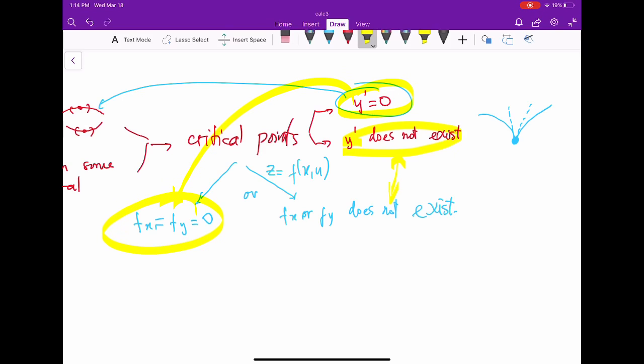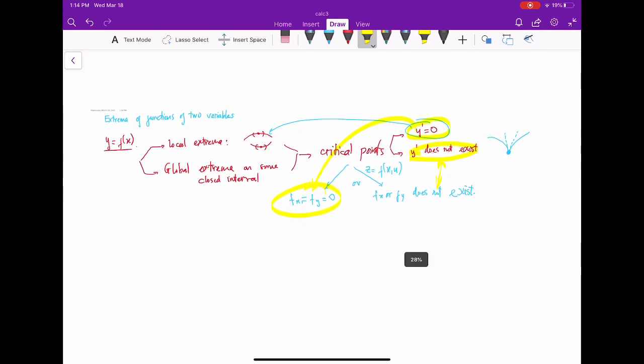And of course, the function will attain extrema at those points, okay? For local extrema. For global extrema, the picture is a little bit different, so we'll talk about that later. But today we just talk about local or relative extrema. All right, let's consider the following example.